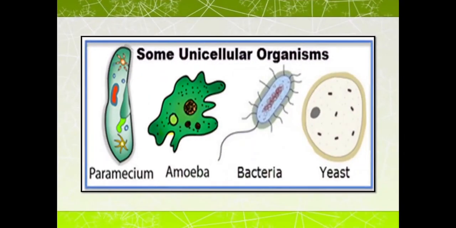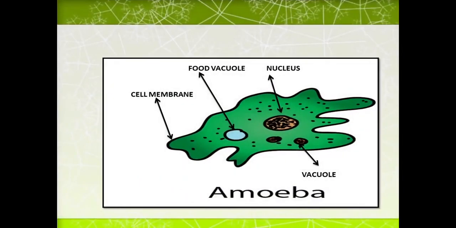Coming to the next, a few more examples of unicellular organisms are given here. First is paramecium, then amoeba, then bacteria and yeast. All of these organisms have a body made up of a single cell. Next is the structure of amoeba. This diagram comes many times in the paper.